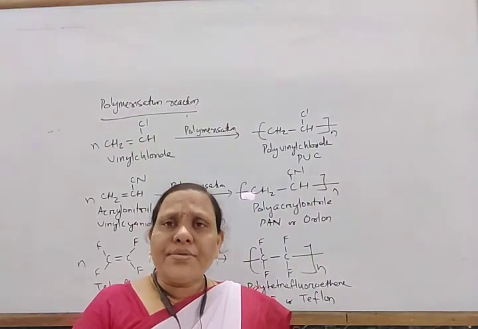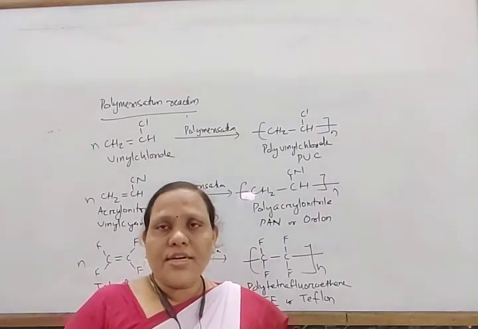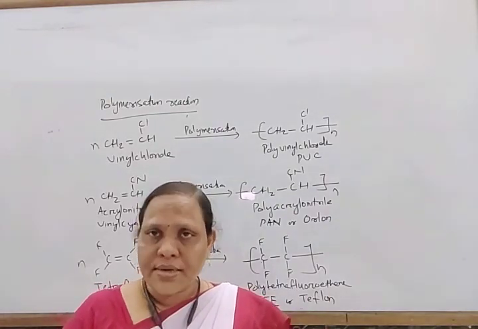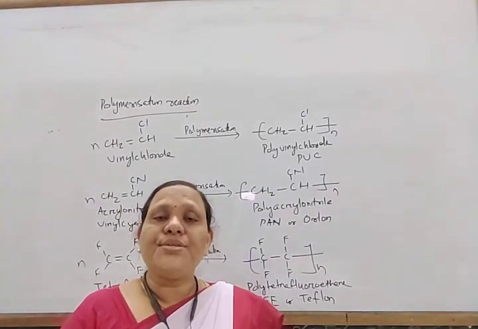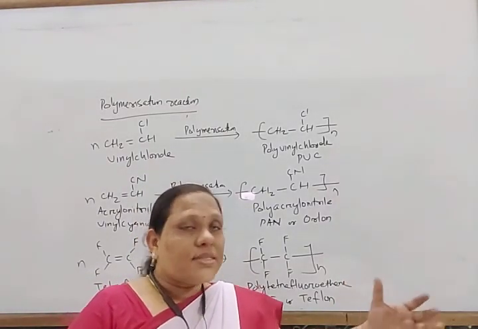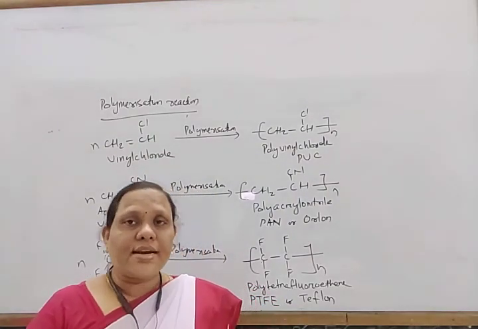Next, what are the uses of alkenes? Alkenes burn with oxygen to form carbon dioxide and water, and give a high amount of heat. With oxygen, ethene is used for the oxyethylene flame, and it is also used for artificial ripening of fruits.